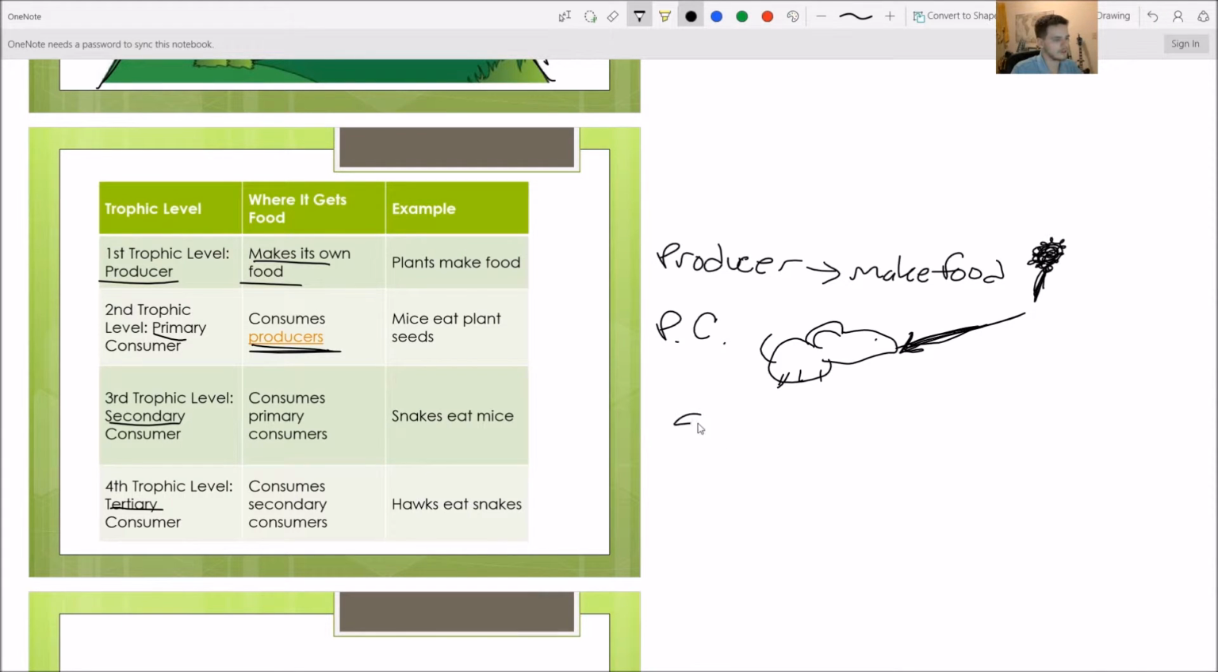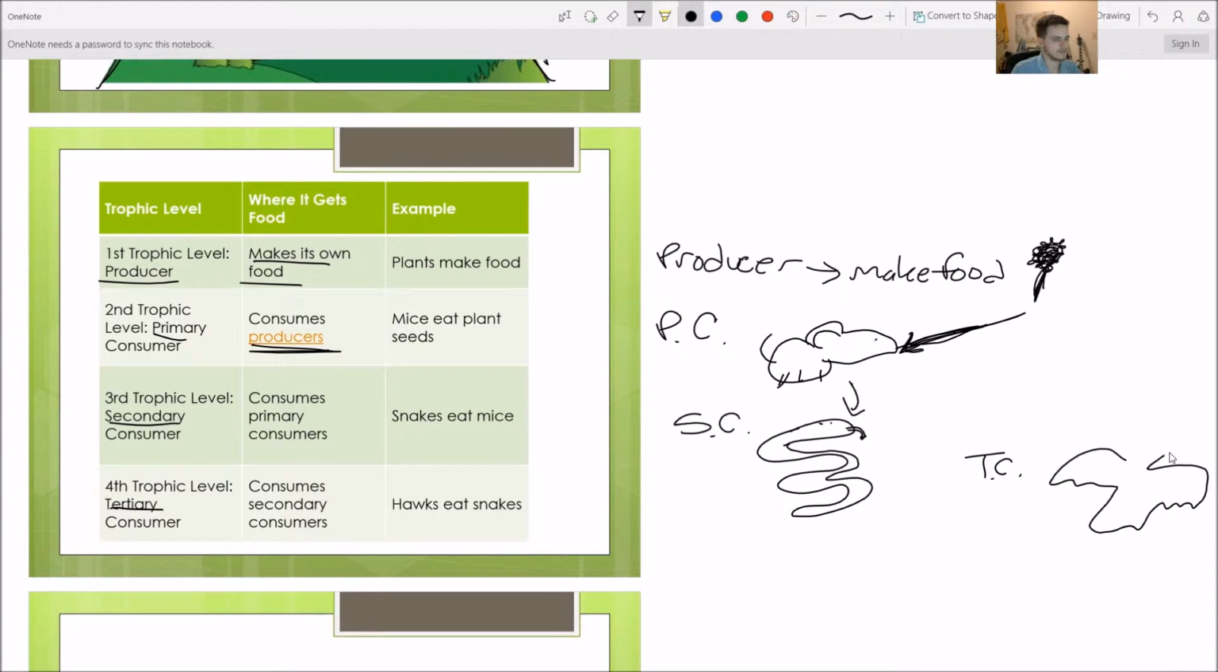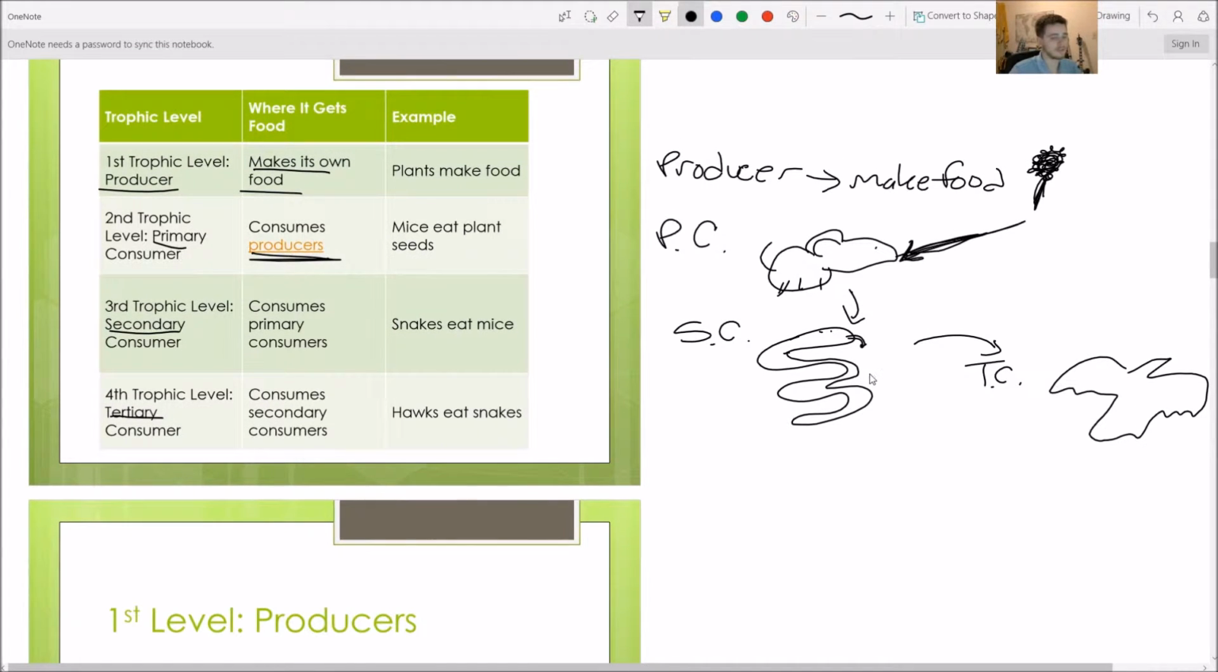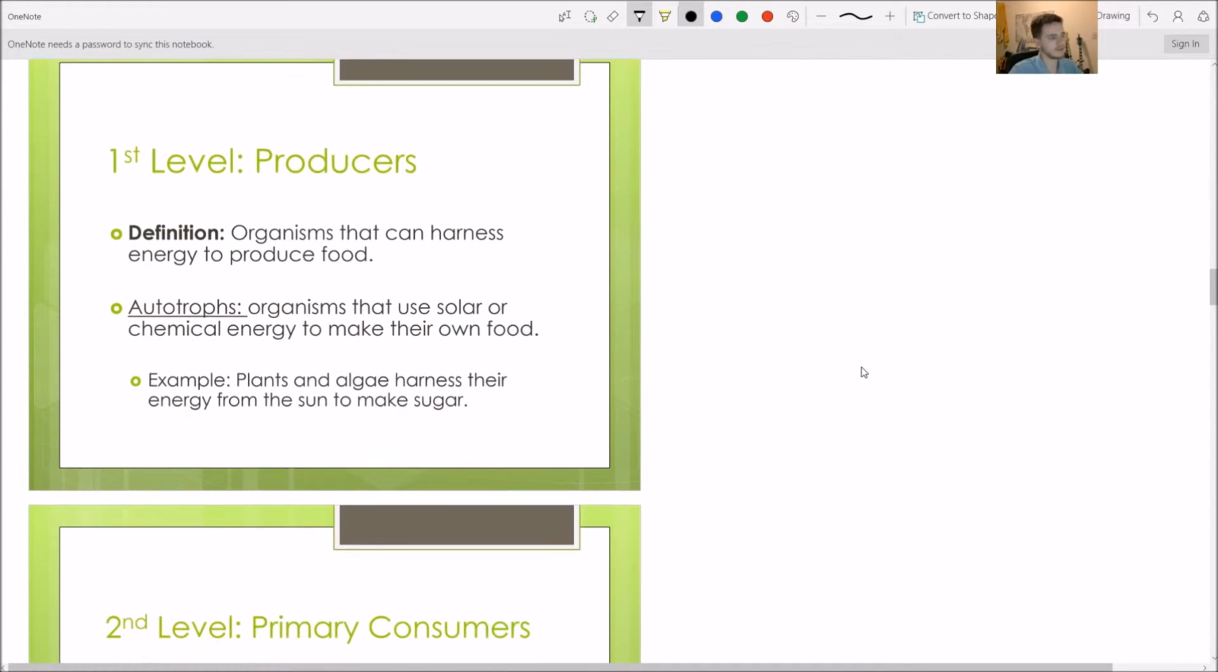Then we have our secondary consumers. So a snake, who is going to eat our mouse. And then finally our tertiary consumers, a hawk, who is going to eat our secondary consumers. So it's really just food chains, just with some more detailed words. Let's look at producers first.